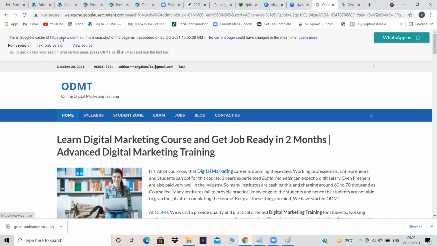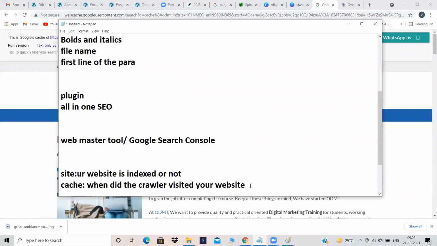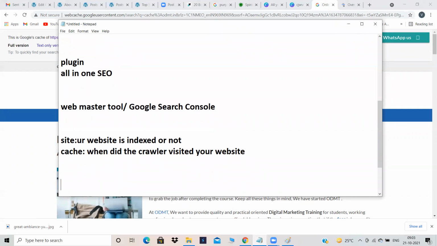Cache colon is basically going to let you know on which date and at which time the crawler visited your website. You can check whether your crawler has visited your website or not. Whether you submit it to Google or not, the crawler will visit, but it might take a longer time. Instead of that, you have to use this Webmaster Tool and submit it to Google. Now, every day ODMT will not submit it to Google, but the crawler will visit.